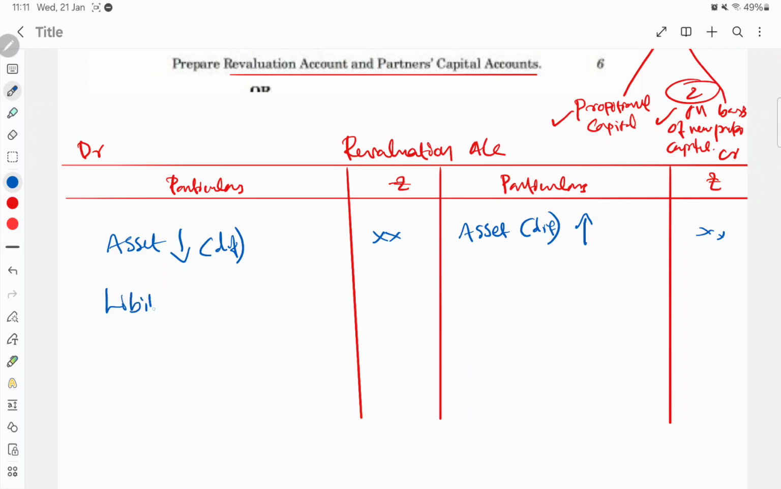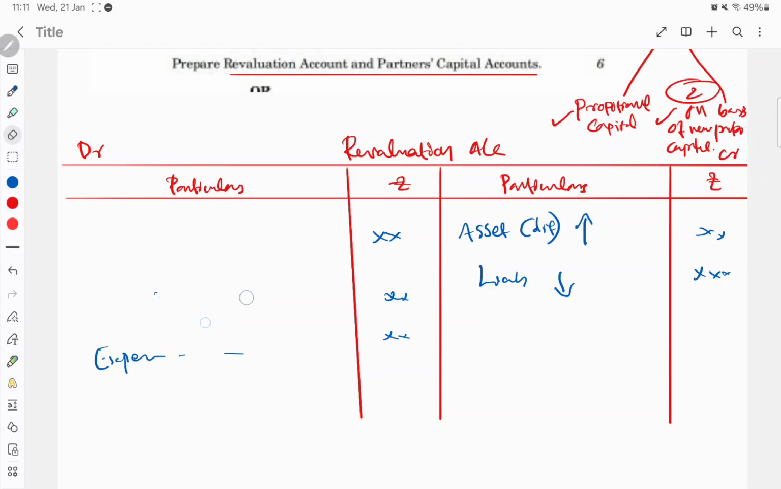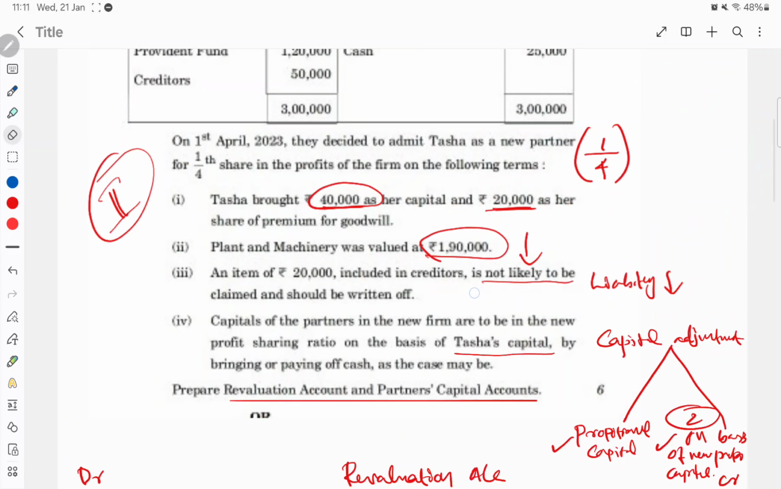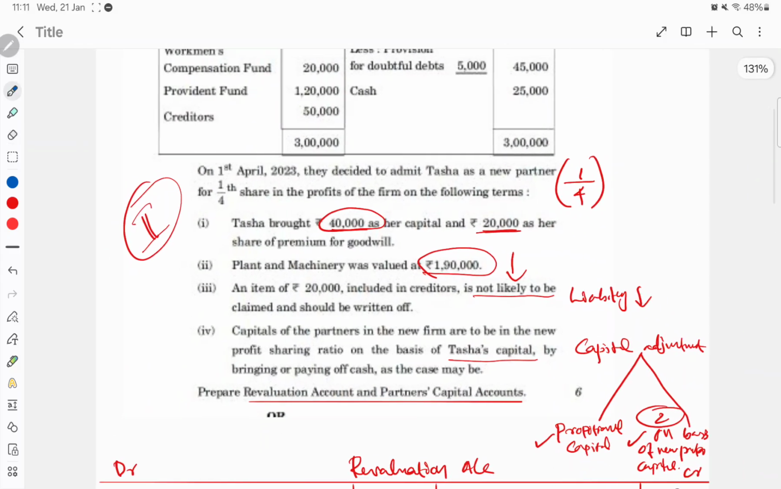Correspondingly for liabilities: if liabilities increase, the difference will be here. If liabilities decrease, that difference will be here. If there are any other expenses or outstanding expenses, those will be considered here. This is the format of the revaluation account. First we will check the items from the adjustments, and check which is revalued. You can understand that from this question.